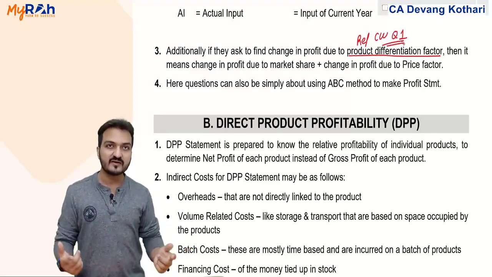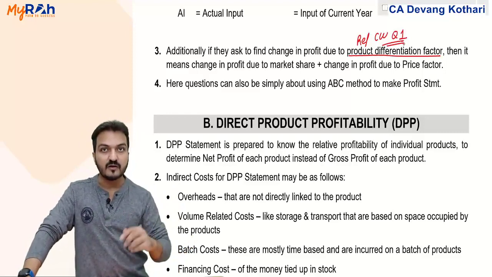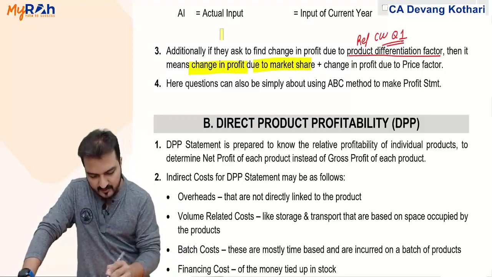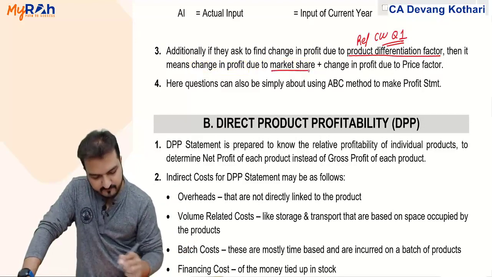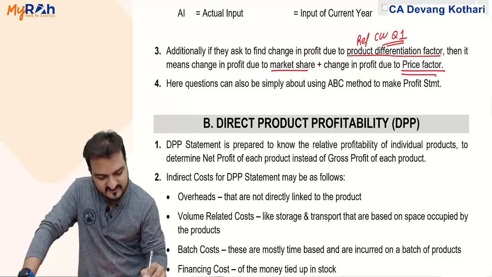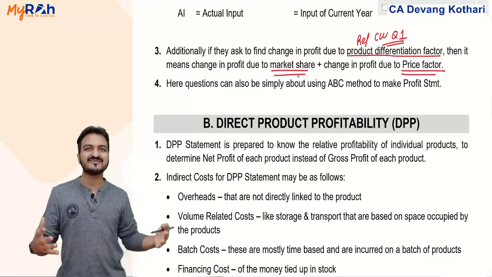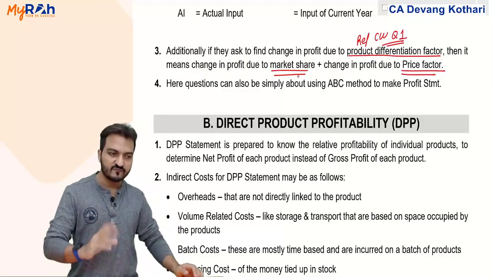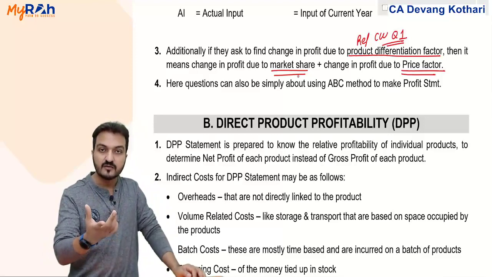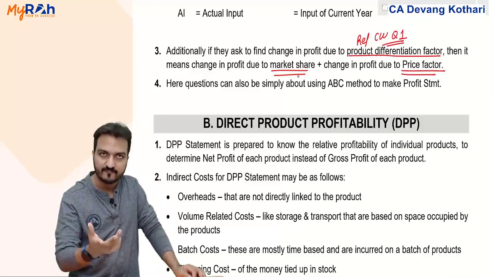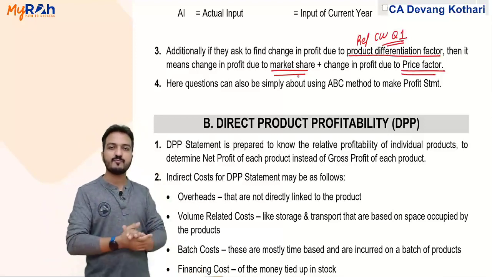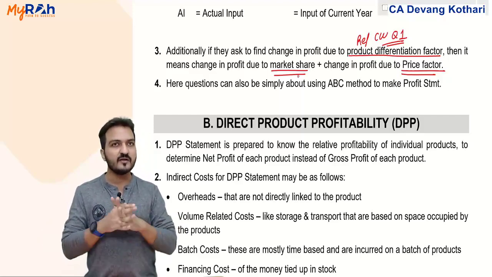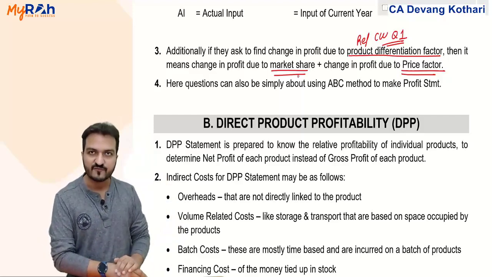Well, that is why product differentiation factor means that you include change in profit due to market share and change in profit due to the price factor. Total of both these factors will become your product differentiation factor. How much did my profit increase because of increase in market share? It is like market share variance from standard costing. Plus you add the change in profit because of the price factor, price component, revenue effect, cost effect, both. You add, that will give you product differentiation factor.